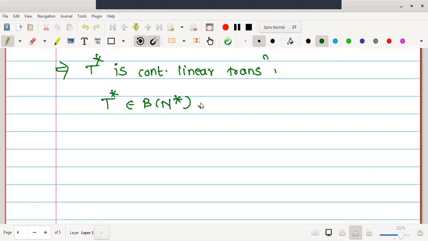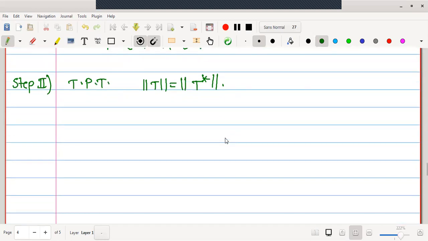Now in the second step, we want to prove that the mapping B(N) to B(N star), which takes an operator T to a conjugate operator, is an isometric isomorphism. But before going to prove the mapping is an isometric isomorphism, one can go for finding the norm value of an operator. Therefore, let me write in step number 2, to find the norm value, or directly I'll write norm T is equal to norm of T star. This is the aim in order to prove the next step, right?